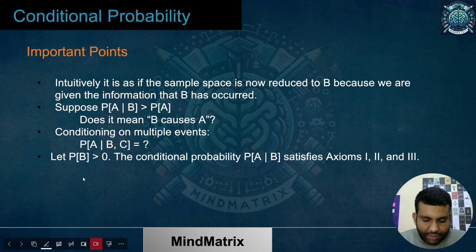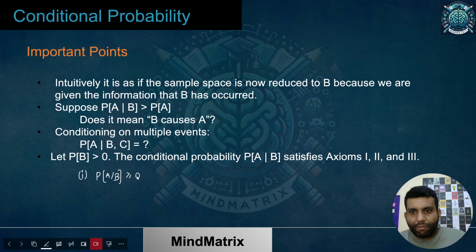The first one says that the probability of A given B is greater than or equal to 0. That means it is always non-negative. Remember axiom number 1. Axiom number 2: the probability of the sample space given B is going to be 1.